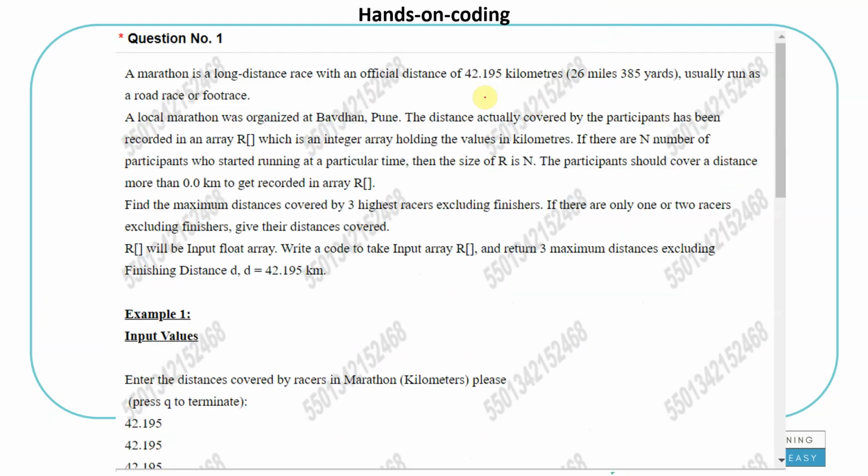So now let's get into the hands-on coding. We could only find one question in the sample test. This was what they had. It's a very simple question. And the best part is they've kept every language open for you. You can use Python, Java, C++, C.